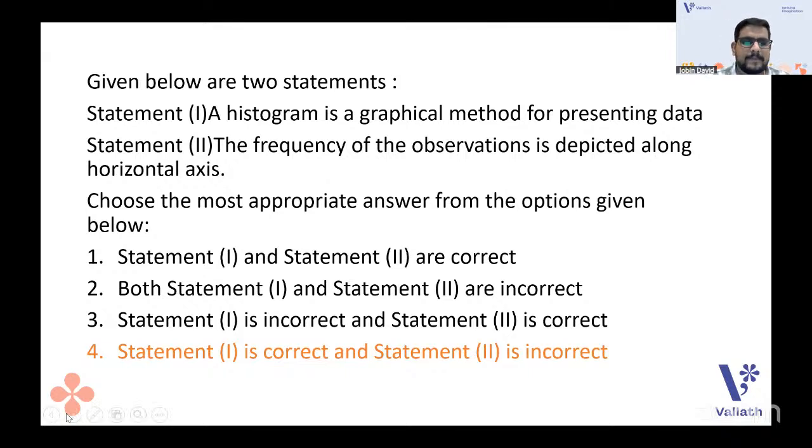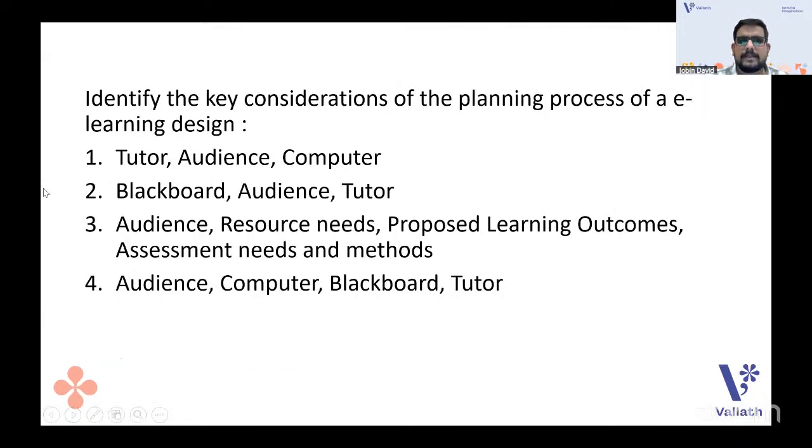Okay. The next question, guys. Identify the key considerations of the planning process of e-learning design. It's e-learning design, so it can be considered from the ICT part. The first option is tutor, audience, and computer only. The second has Blackboard, audience, tutor. Obviously, it won't be because in e-learning, Blackboard won't be there.